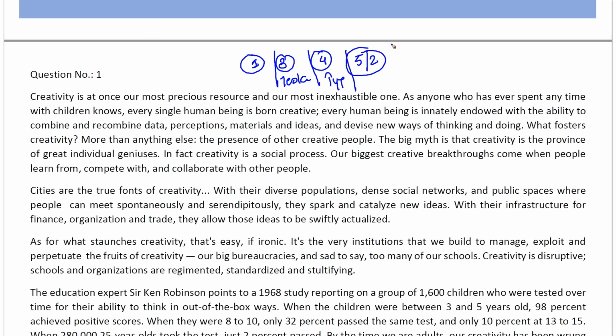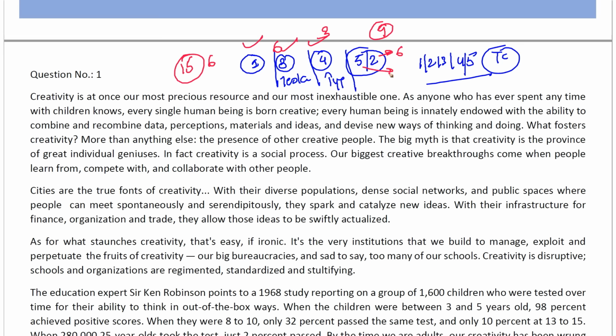Now, what you need to understand, if you remember my strategy, right? There is a video I've uploaded, RC Booster 1, 2, 3, 4, 5. If you remember what I told you guys, you will get 2 paragraphs which may not be crackable, or rather there is nothing uncrackable, it's just that they are time consuming. When you look at time-consuming ones, you should not be touching them in the first lap of your VRC section. Now if you look here, 1, 3, 4 are manageable. 6 questions, 3 questions. I have 15 questions to actually get my score done. I have 9 questions which are a little bit of a pain for me, because this one is 6 and number 5 is 3.